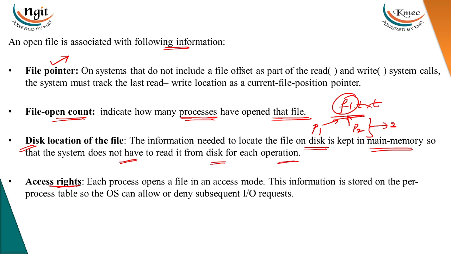And there are access rights. When a file is opened, we need to change the access rights. That means when the file has been modified, we need to maintain information on whether the file is modified or not, and whether there are any contents that we need to store back to secondary storage while executing that particular file program. Whenever a read or write operation is performed, we need to take the necessary actions.